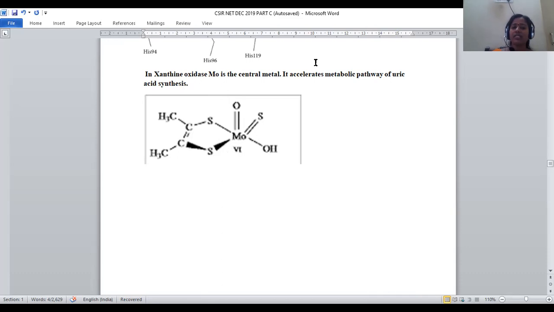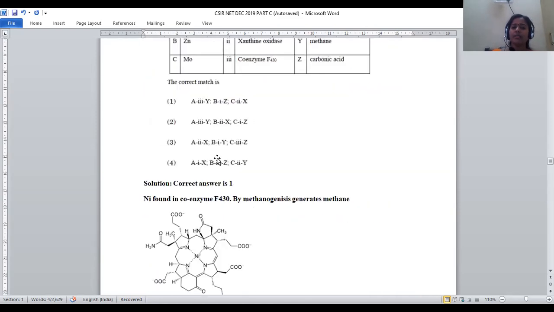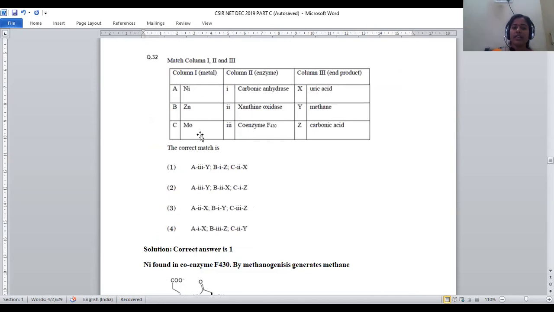The purpose of xanthine oxidase is to accelerate the metabolic pathway of uric acid synthesis. Okay, so for uric acid synthesis, it is the essential enzyme which is required. So in that process, molybdenum metal will be there. Xanthine oxidase will be utilized as an enzyme in order to produce uric acid as the end product.